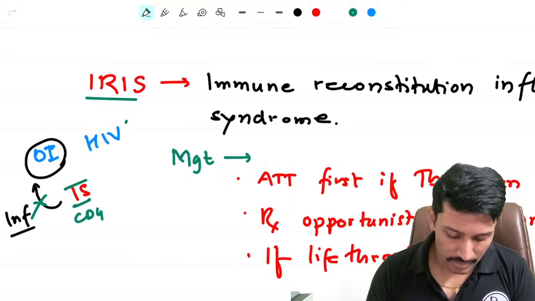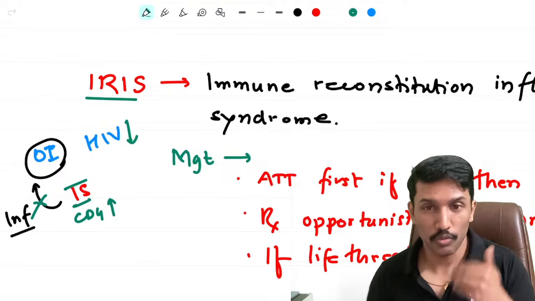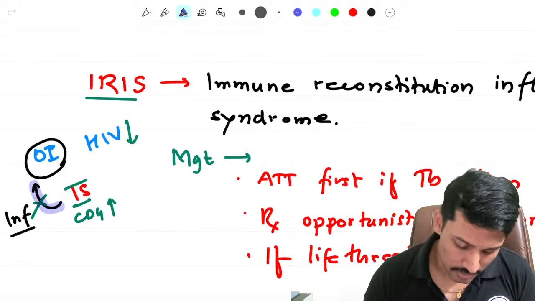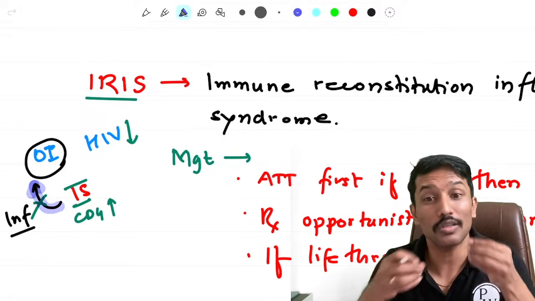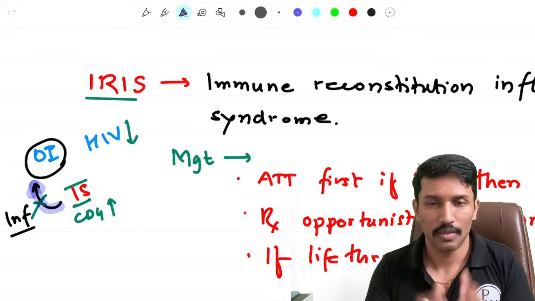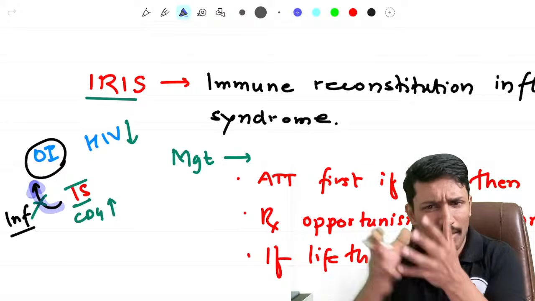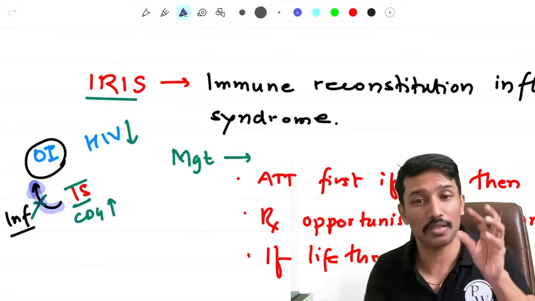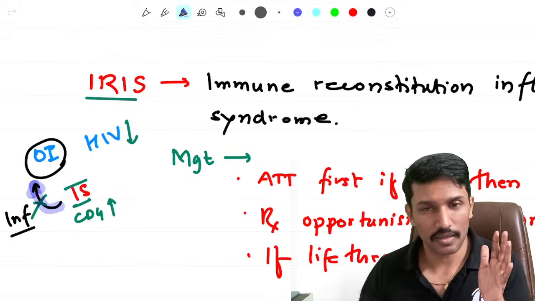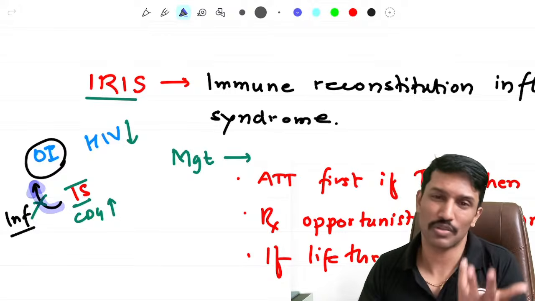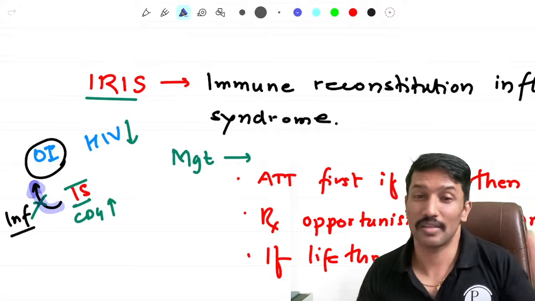But once you start ART, HIV starts coming down, and the CD4 count starts increasing. Your immune system becomes strong, and it starts mounting the inflammatory response for the presence of opportunistic infections. But that inflammatory response is going to cause organ inflammation. So if I cause meningeal inflammation suddenly, intracranial tension increases. The same happens at various organs. So if there is an opportunistic infection in any organ, there will be an intense inflammatory response against that. And that intense inflammatory response causes organ dysfunction, because once organs are inflamed, like lungs inflamed, that is ARDS, they are going to become dysfunctional, hypoxia, they can lead to death.